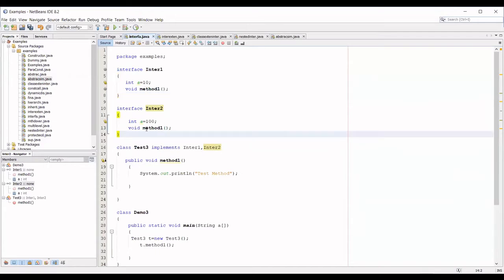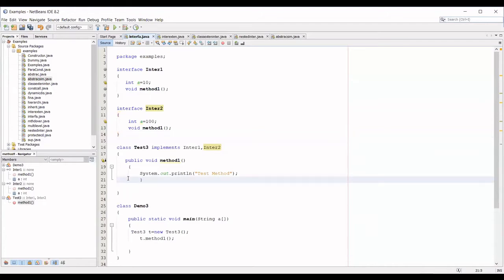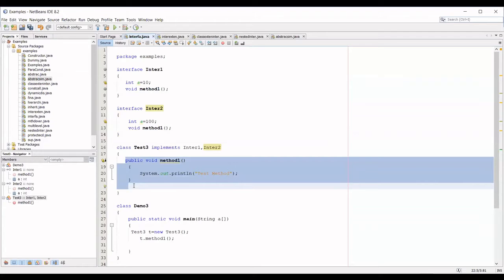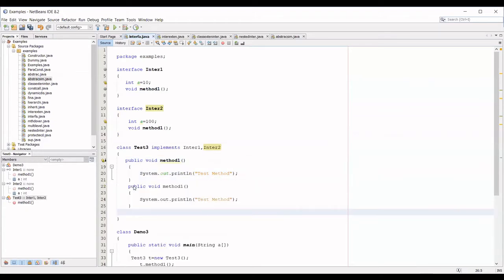So if that is so, in your implementation class, how many times should your method 1 be? Can I have two implementations of your method 1? Can I write the same method again? Is it possible? Yes, ma'am. We can do it.